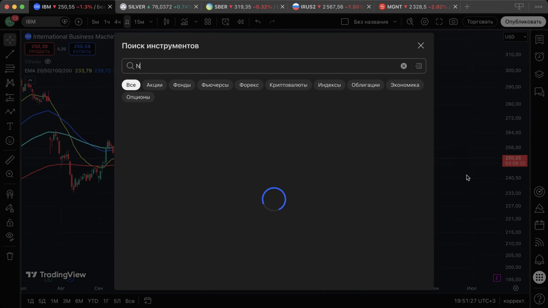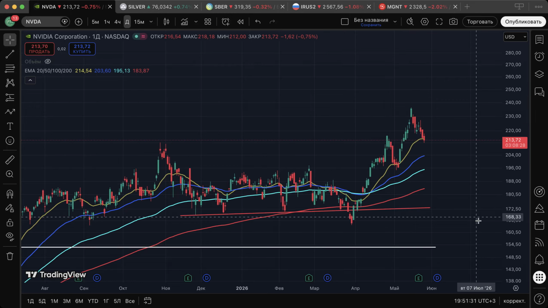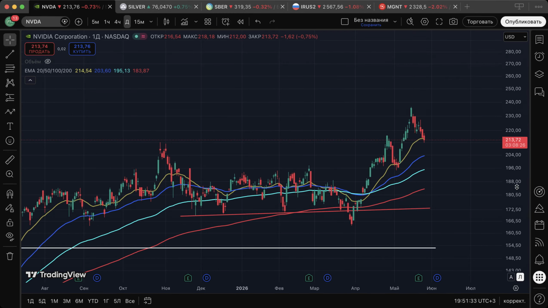A good example of a weak share for now is the Nvidia. We will see how the Nvidia will go down if the Nasdaq goes down for a few days. I think if the Nasdaq goes down 1%, Nvidia will go down maybe 2 or 3%. It's my opinion about weak and strong shares.